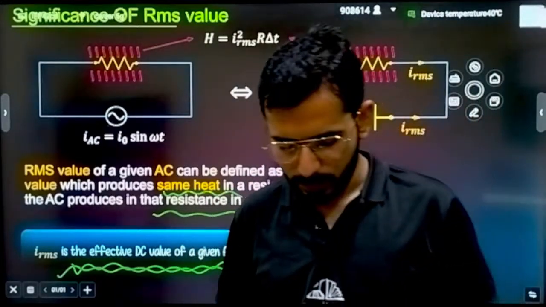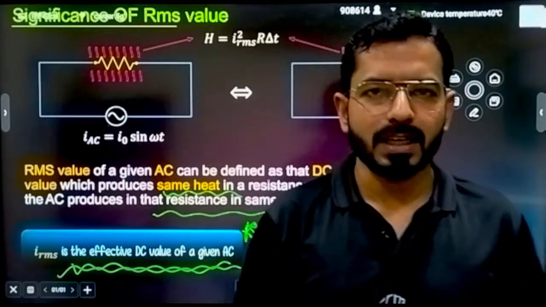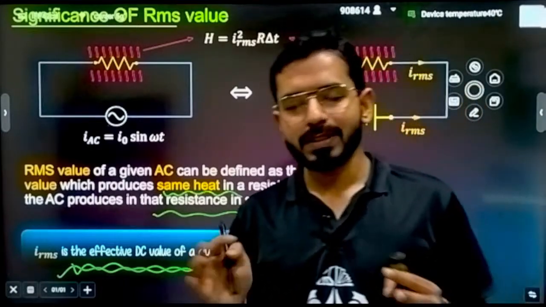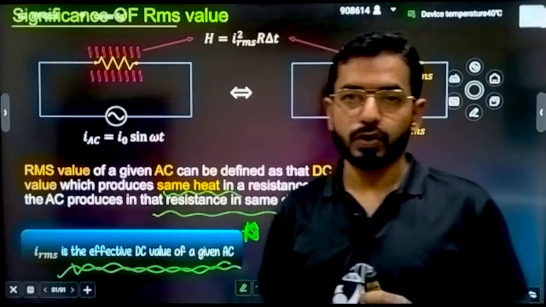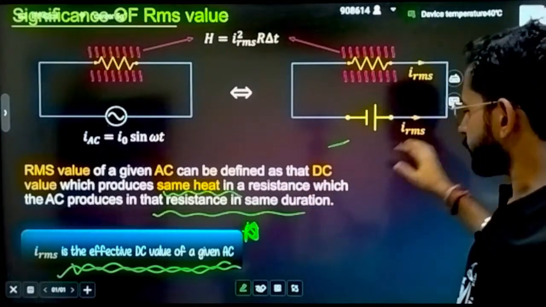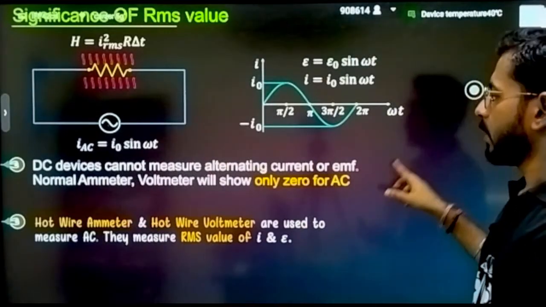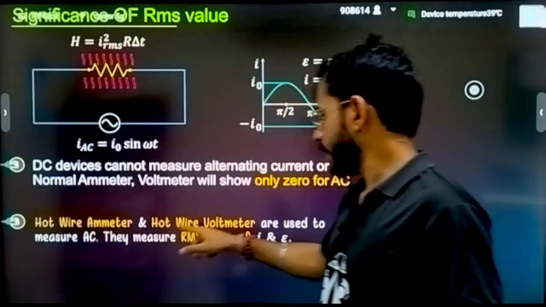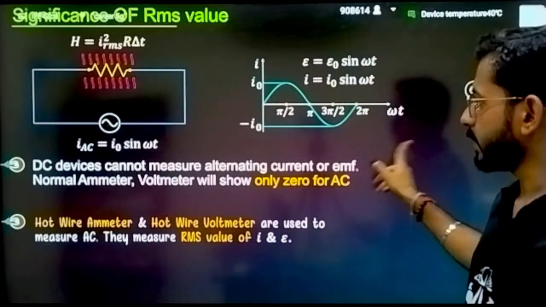From childhood classes we have been understanding DC, and now there is AC that is continuously changing its direction. Still we want an equivalent value in a DC circuit. That's why we have introduced the term RMS. I hope this is clear. An important point: hot wire ammeter and hot wire voltmeter are used to measure AC. They measure the RMS value of current and EMF.